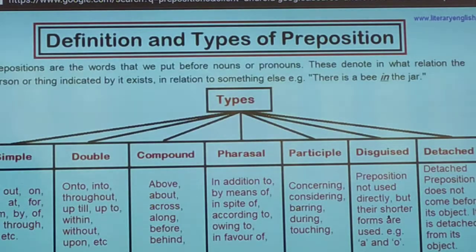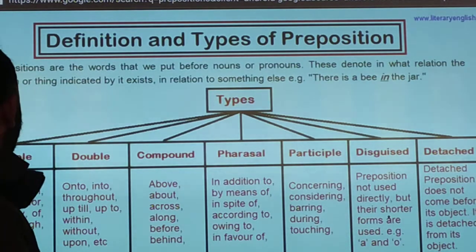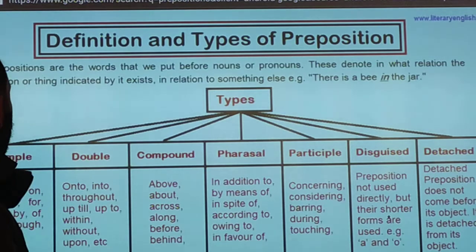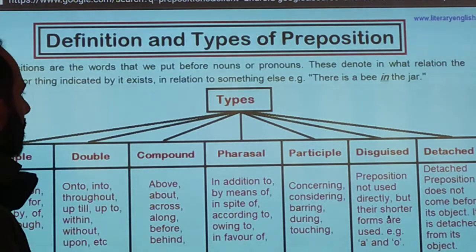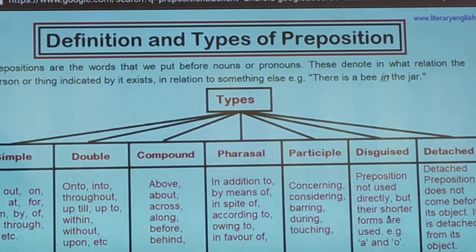Yes. Definition and types of proportions. I have already told you that proportions are the words that we put before nouns or pronouns. These denote the relation in which the person or the thing indicated by it exists in relation to something else. Yani, they show the relation. Types, you have to remember, these are the types of the proportions.